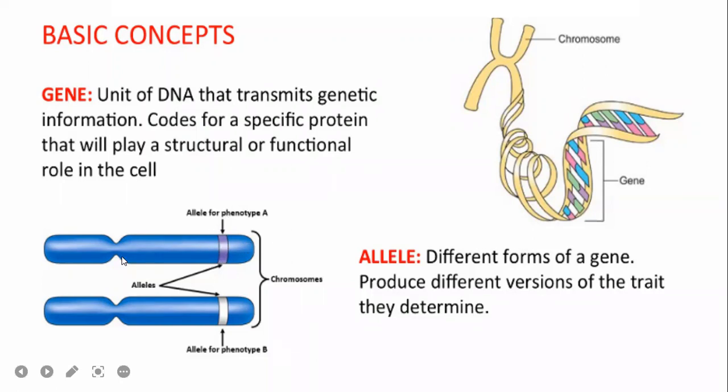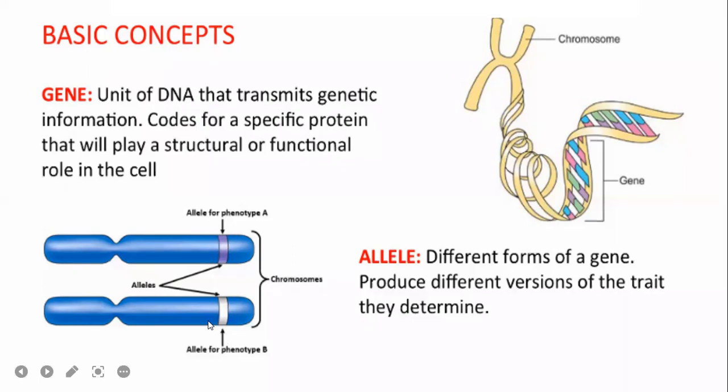This is the paternal chromosome, this is the maternal chromosome, from father and mother. Both are blood grouping genes, but the father gave you the A blood group gene, the mother gave you the B blood group gene.